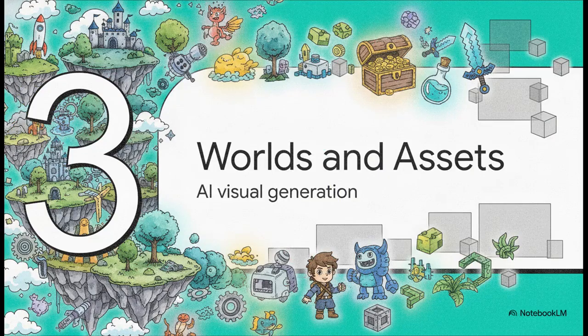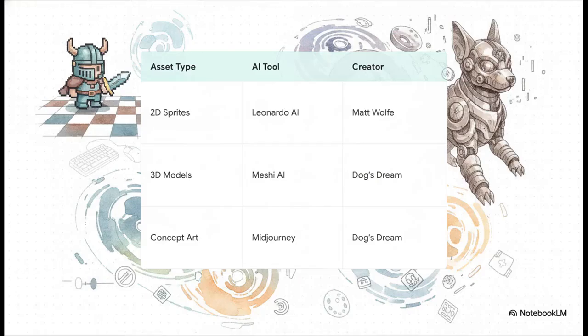Let's pivot over to Section 3, Generating Worlds and Assets. It is time to talk AI visual generation. Having working mechanics is great, but let's be real, staring at a bunch of gray rectangles isn't very engaging. Creators are using this amazing mix-and-match buffet of visual tools to bring their ideas to life. And this breakdown brilliantly illustrates the specific tech stack they're using so you don't get overwhelmed. This is where flat logic transforms into something a kid can truly be proud to show off.